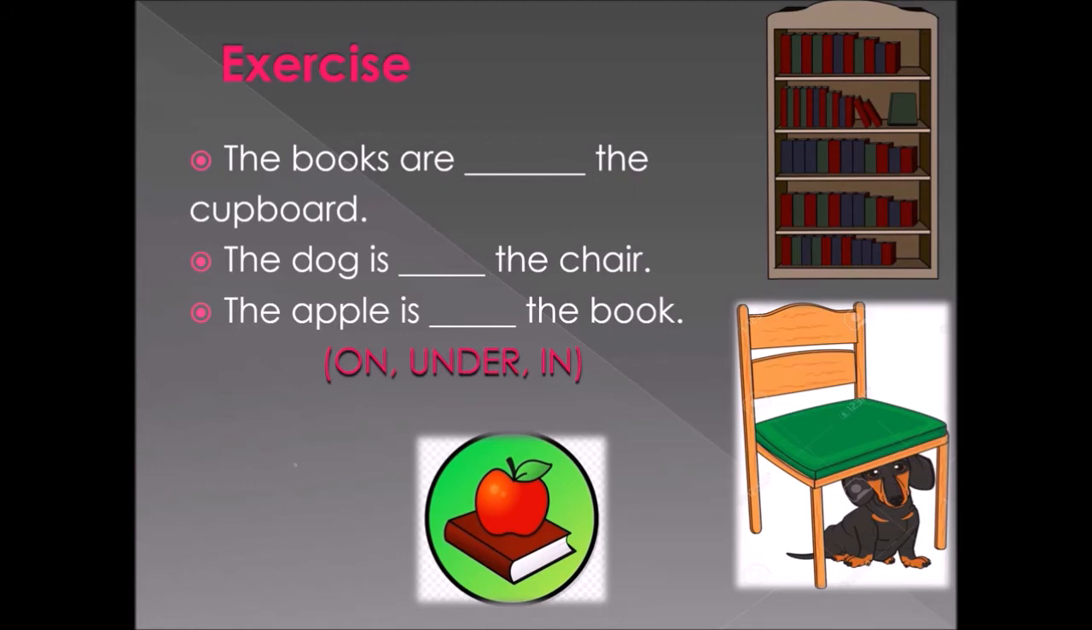Look at the next question. The dog is dash the chair. Look at the picture given and answer the question. Next, the apple is dash the book. For that also I have given a picture and the options are given in the bracket. So choose the correct answer and fill in the blanks.